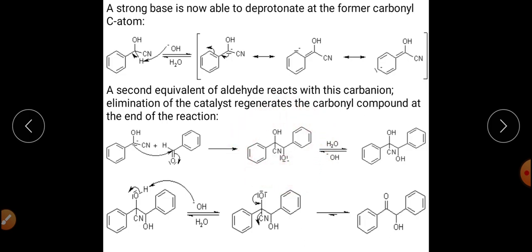After formation of this O negative anion, there will be a rapid proton transfer, and after the rapid proton transfer, this O negative will get converted into OH, and this OH will get converted into O negative.